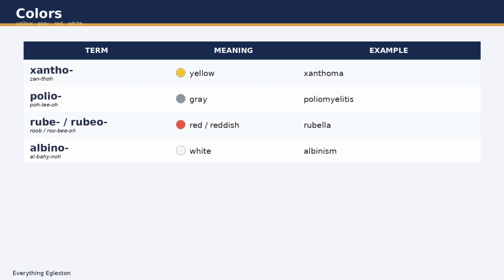More colors. Xantho means yellow. Xanthoma, a yellow fatty deposit under the skin. Polio means gray. Poliomyelitis attacks gray matter in the spinal cord. Rube or rubeo means red or reddish. Rubella is the German measles rash. And albino means white. Albinism is the absence of pigment.